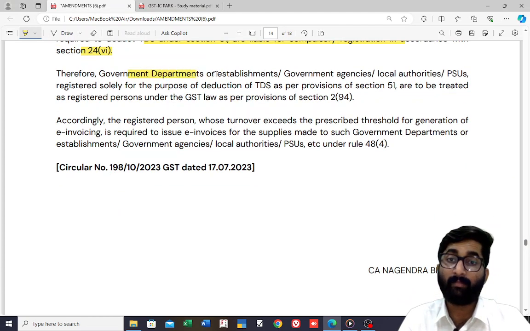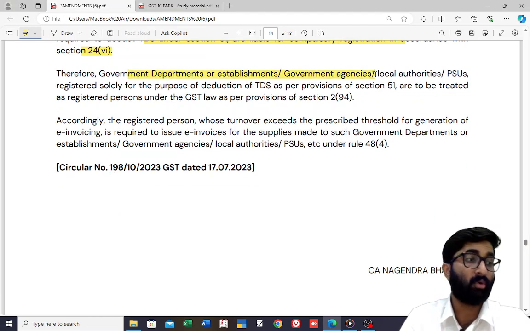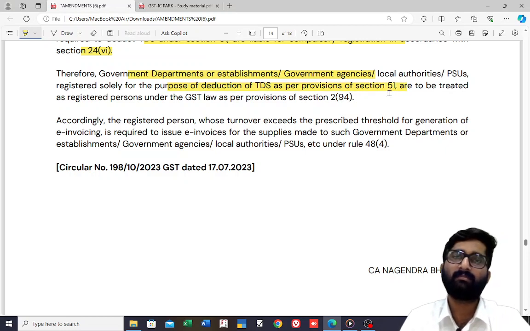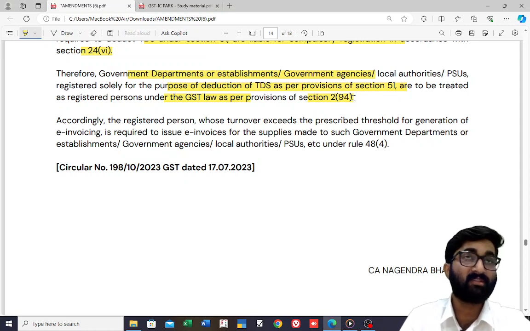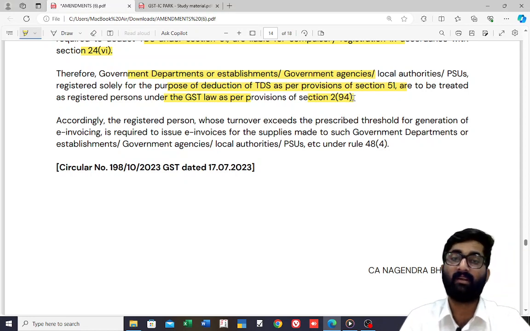Therefore, the government department or establishment, agency, local authorities, PSUs registered solely for the purpose of deduction of TDS as per section 51 are to be treated as registered person under GST law as per the provisions of section 24. Who are registered persons? Those who are registered under this law. Under section 25, if you are registered, then you are a registered person.